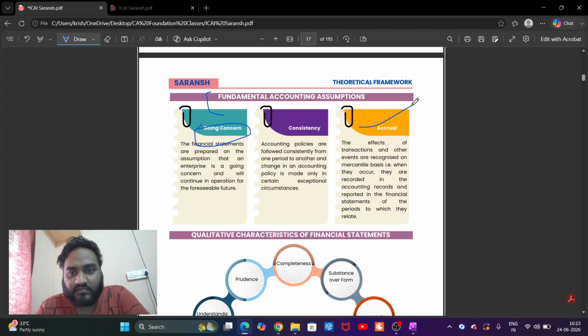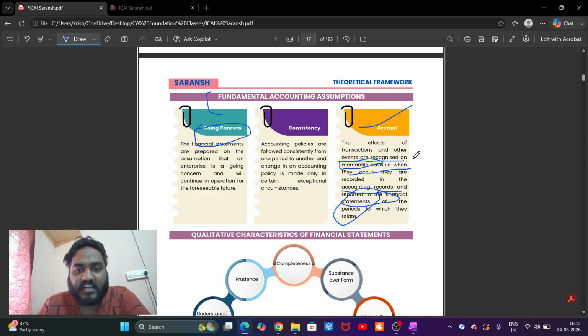Accrual. The effects of transactions and other events are recognized on mercantile basis. What is mercantile basis? Not on cash basis. What is cash basis? If you pay cash and if you receive cash, I record profits. No, that's not how accounting works. If you incur expense, we consider it also. When they occur, they are recorded in the accounting records and reported in the financial statements of the period to which they are related. This is kind of irrelevant if you want to read.